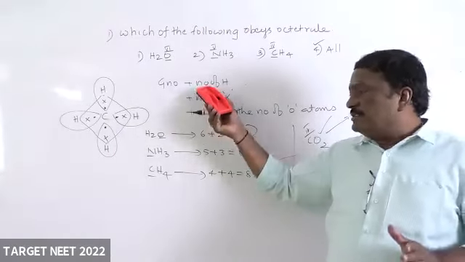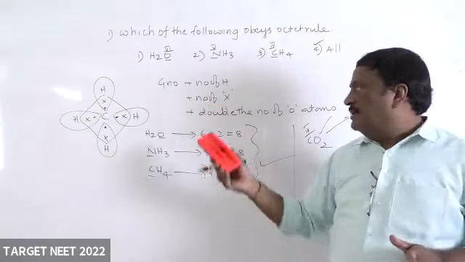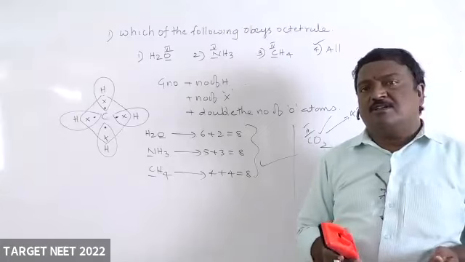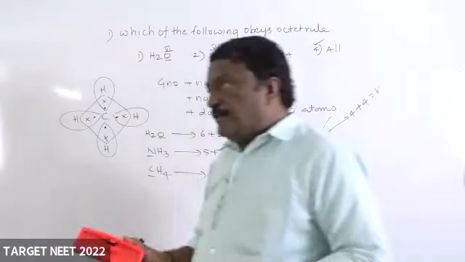Group number plus number of hydrogen, group number plus number of halogen, group number plus double the number of oxygen atoms. Double the number of oxygen atoms. Write this.